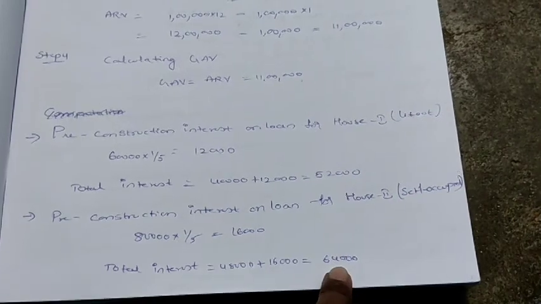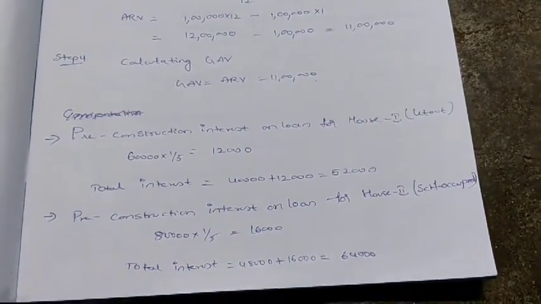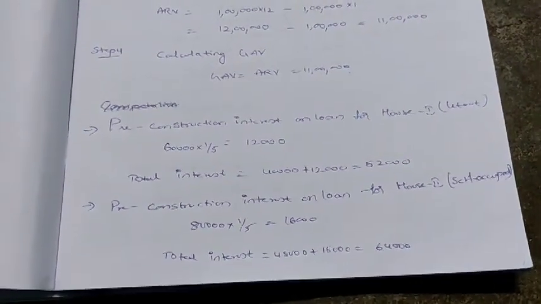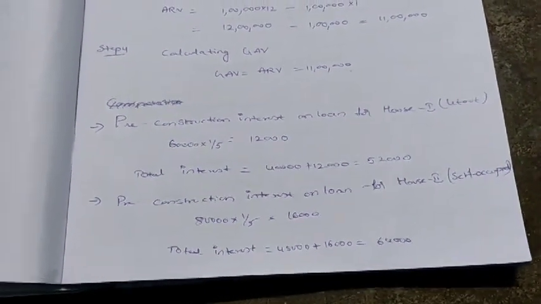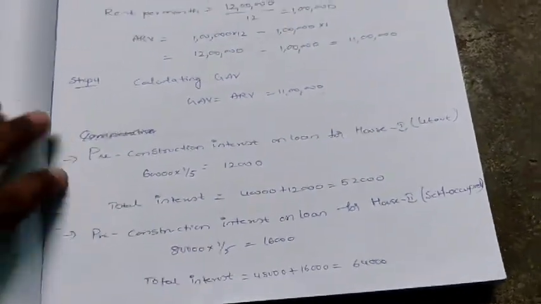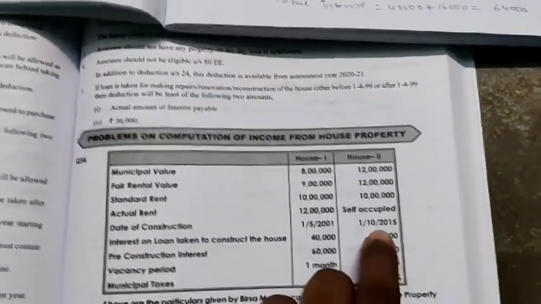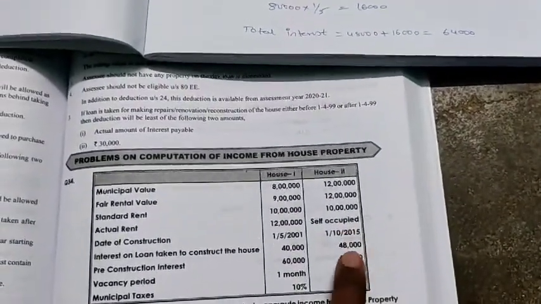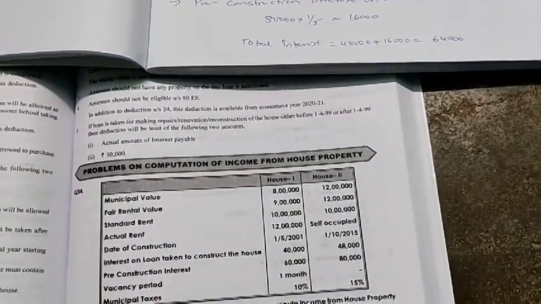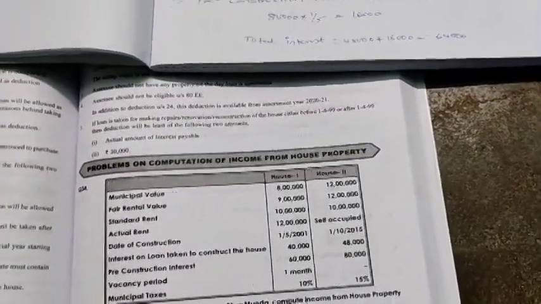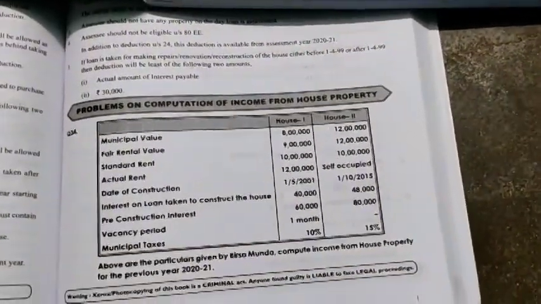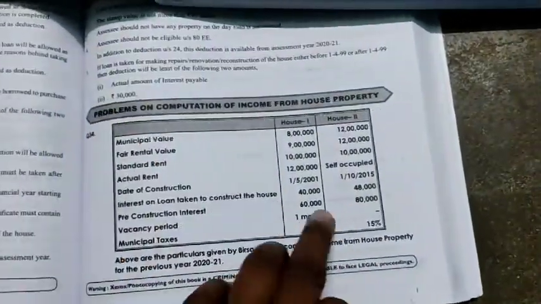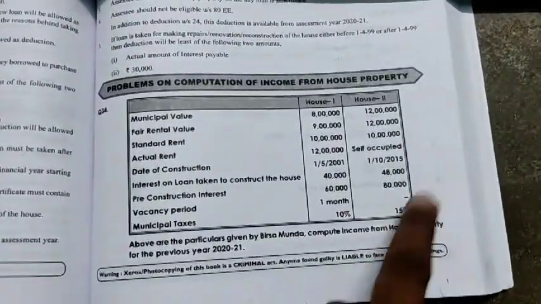48,000 plus 16,000, 64,000. Here, even in case of self-occupied, we have rules regarding the interest on loan. Let us see the date. It's house 2, date of construction is 2015. So it is after 2014 now. So if it is after 2014, then what? After 1499. In case of repairs it is after 1499. In case of construction, regarding these points, I have already told under self-occupied, ma. Once you go and watch that.